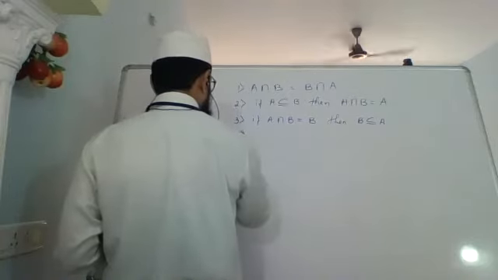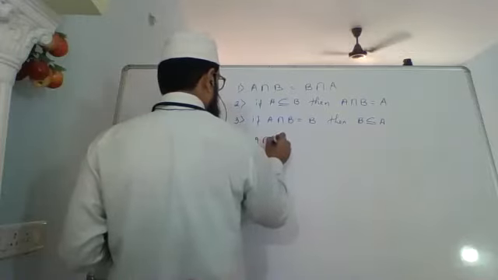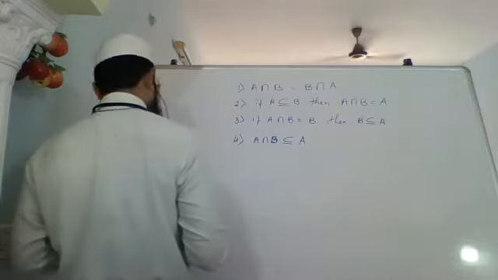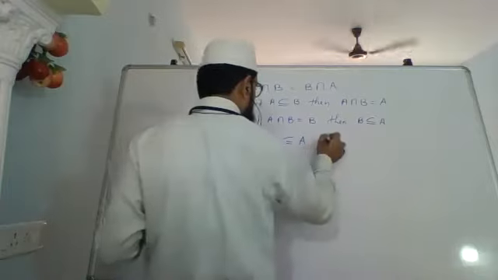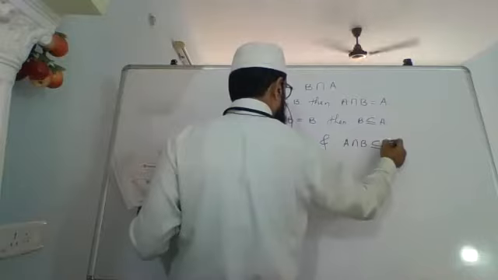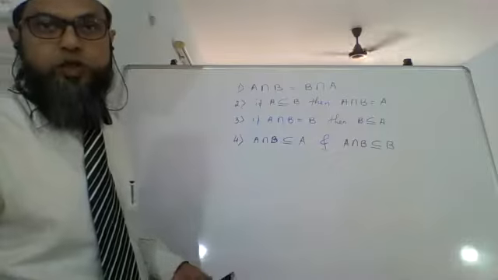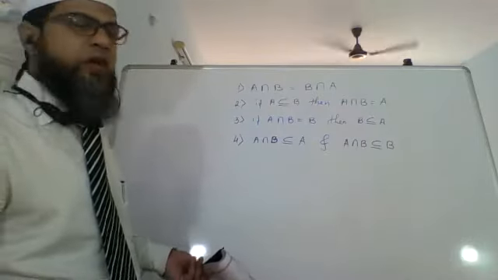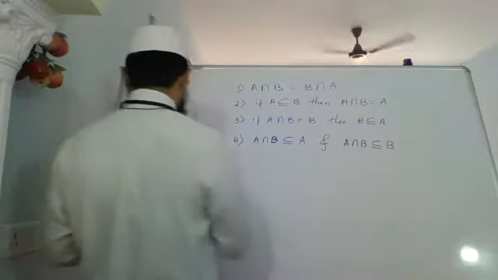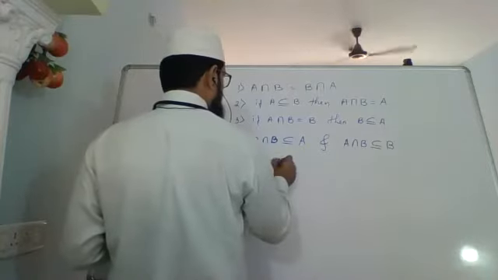Okay. Also, एक important property, A intersection B will always be a subset of A, and A intersection B will also be a subset of B. Always. It will always be a subset of both the sets because दोनों का common लेना है. So A intersection B will be a subset of A, and A intersection B will also be a subset of B.